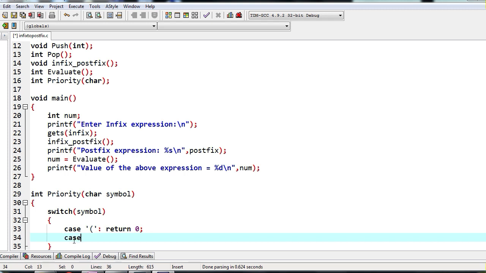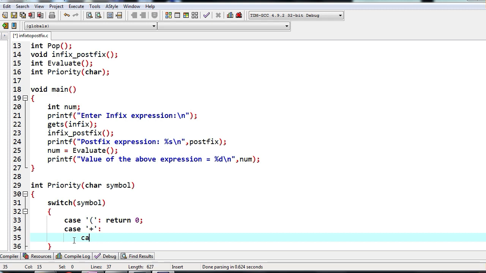We don't need break here because it is going back to the main calling function, so there is no need of break. It doesn't anyway stay here. If it is plus or minus, for both these cases the same thing is applicable, so I'll write them together. If it's plus or minus, then we return 1.